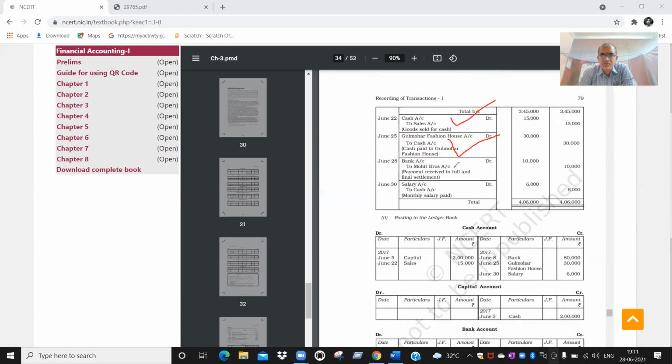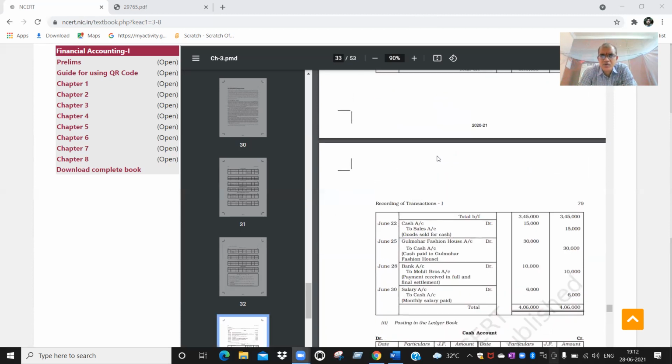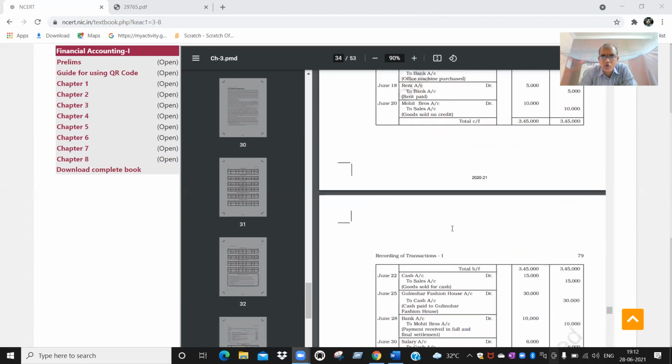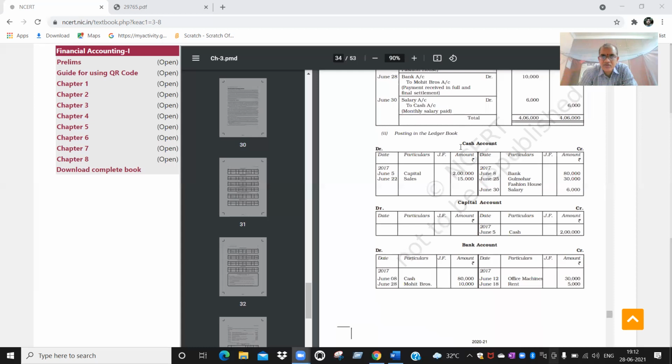Gulmohar Fashion House account. Like this, all transactions are given. Now you observe, for each account, whatever you have written, you are going to open an account. So this is the ledger book. Now you see the proforma, which is compulsory for every account. On the left side you should write DR, on the right side CR, meaning debit side and credit side.